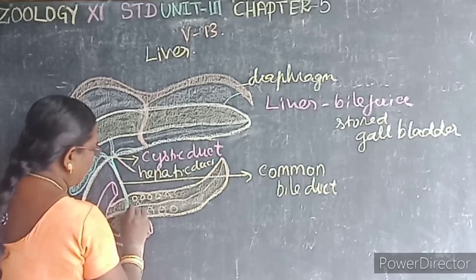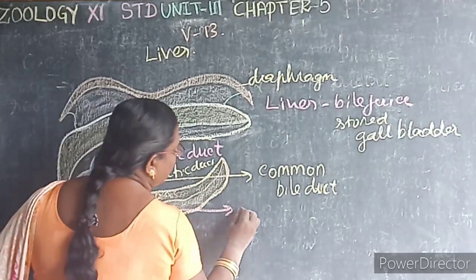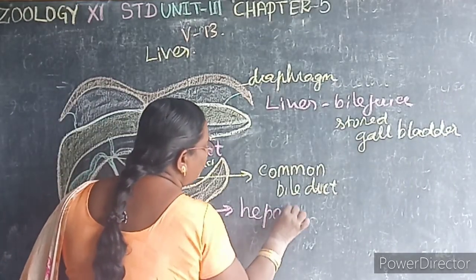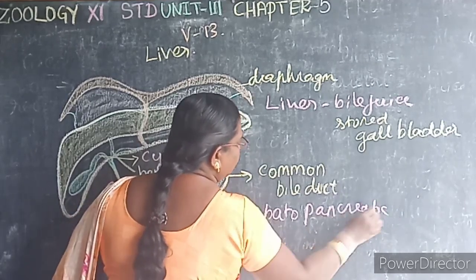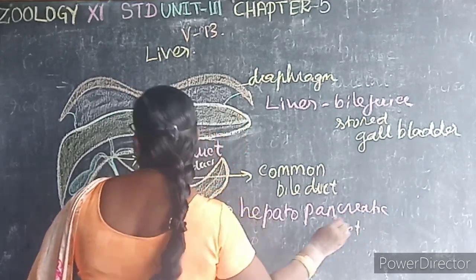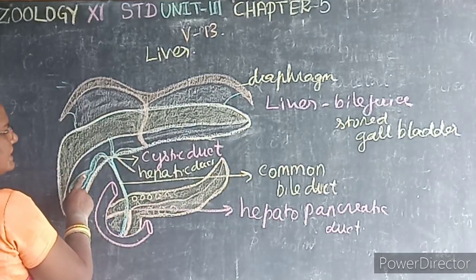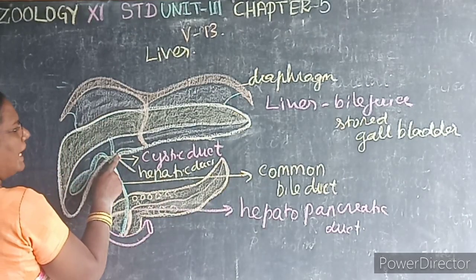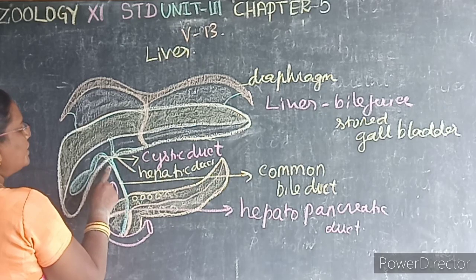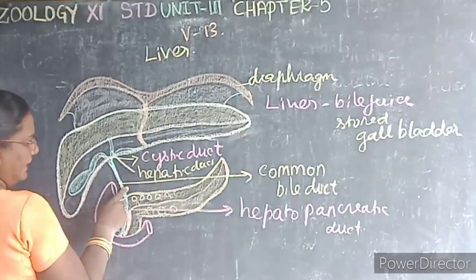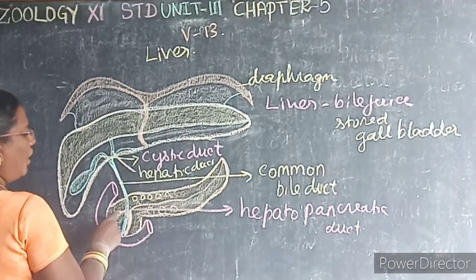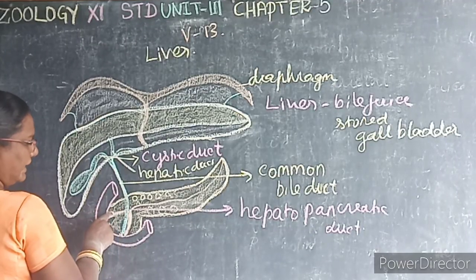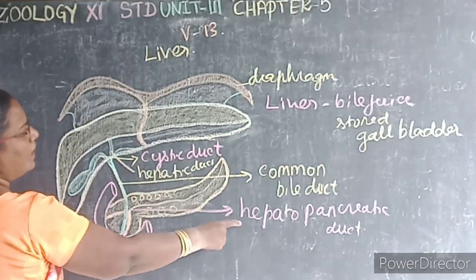Then it is known as what? Hepatopancreatic duct. So the gallbladder has a cystic duct, the liver has a hepatic duct, and they join to form a common bile duct. The bile duct opens into the duodenum along with the main pancreatic duct, that is known as what?